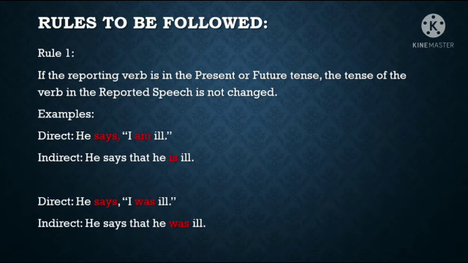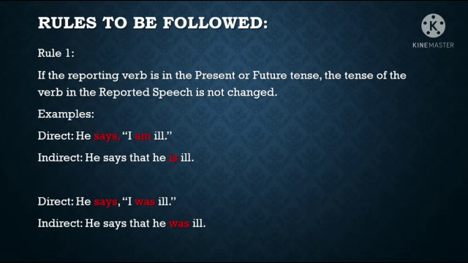If the reporting verb is in the present or future tense, the tense of the verb in the reported speech is not changed. So we learned that in order to change direct speech into indirect speech, we should change three things. What are they? Pronouns, adverbs of time and place, and then tense.